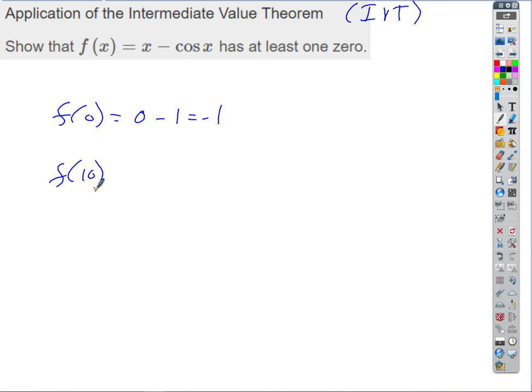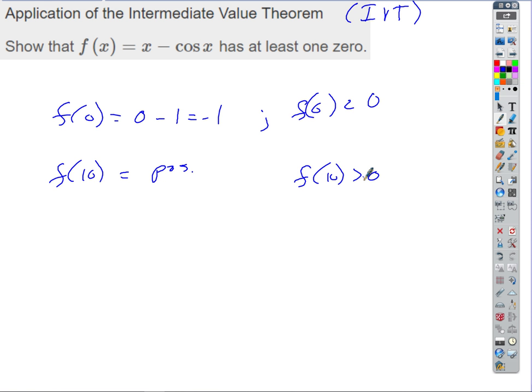And so if that's true, f of 0 is less than 0, f of 10 is greater than 0. So would you agree that 0 is a value between f of 0 and f of 10?